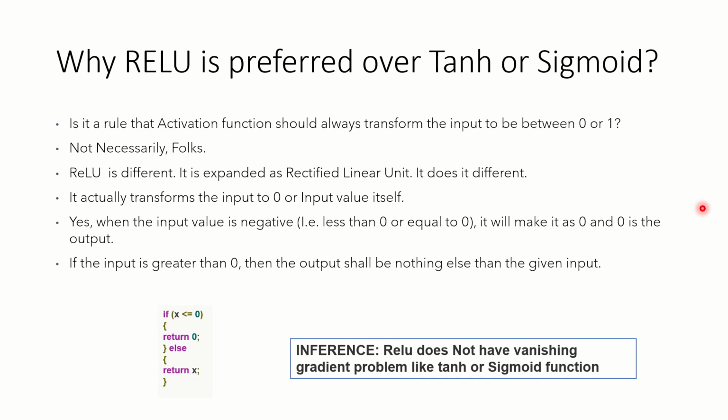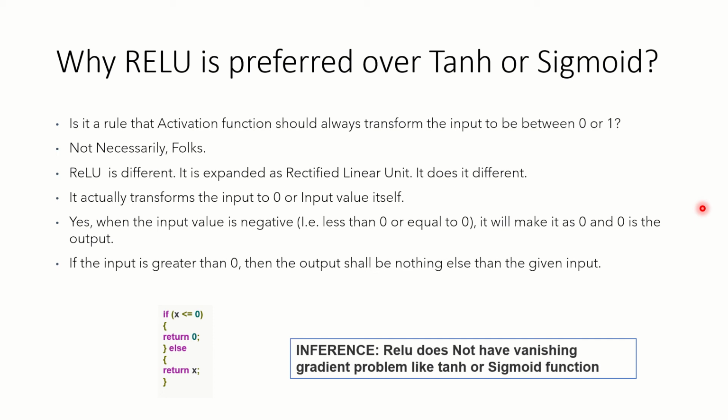Why do we prefer ReLU over TANH or sigmoid? Well, we need to understand one very important point here. ReLU is different from other activation functions. Why do we have to always transform the input to be between 0 and 1? It need not be the case. So ReLU is different. It transforms the input to 0 or the input value itself. Yes, this is a very simple approach.